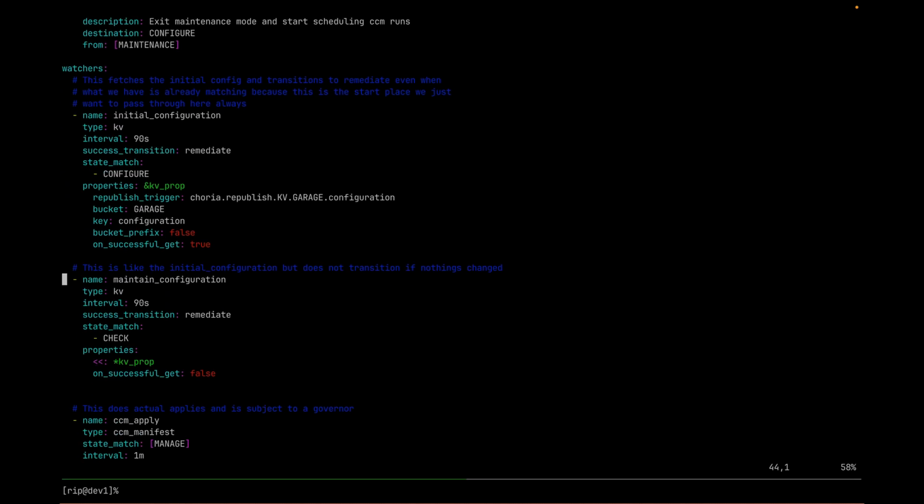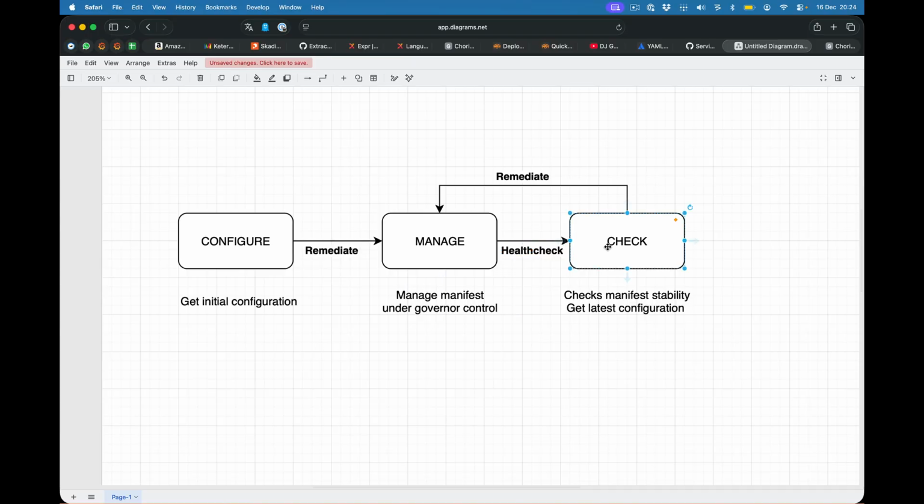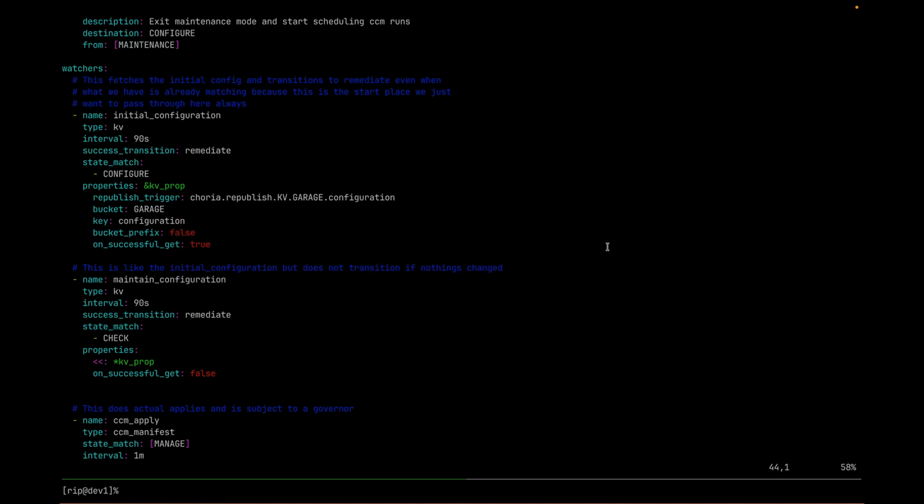Here's another key value fetch which happens during the check phase, and that will fire the remediate if ever the data changes. Not if the data is okay. If the data is okay, it will just stay there, steady state. If the data changes, it's going to fire the remediate event, which brings us back into manage.